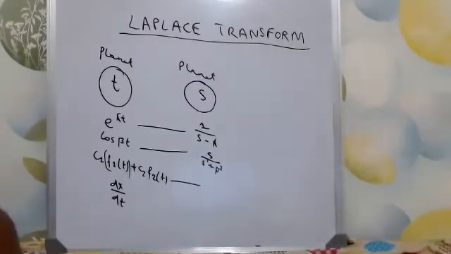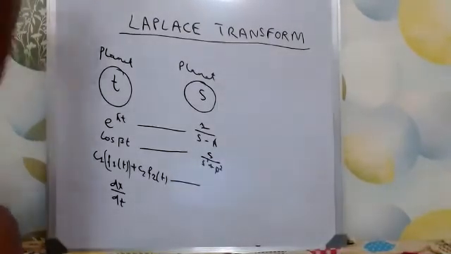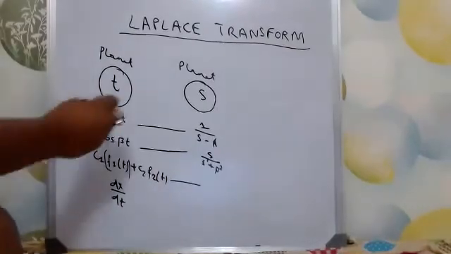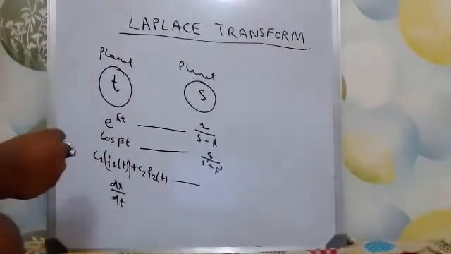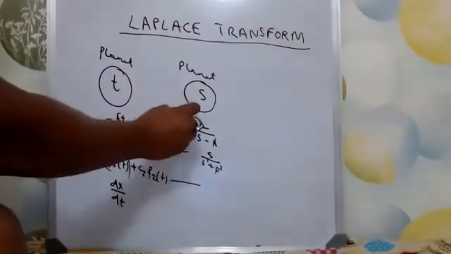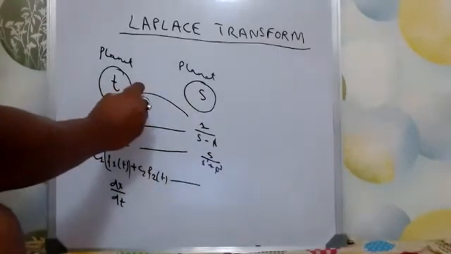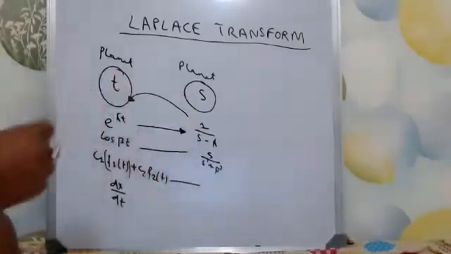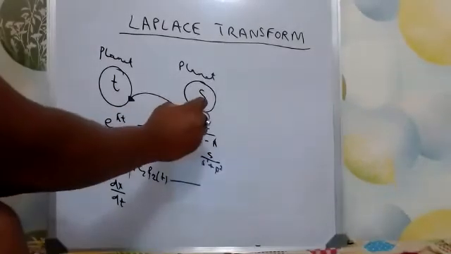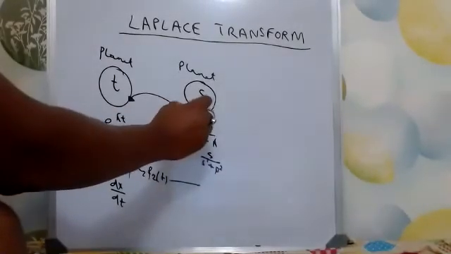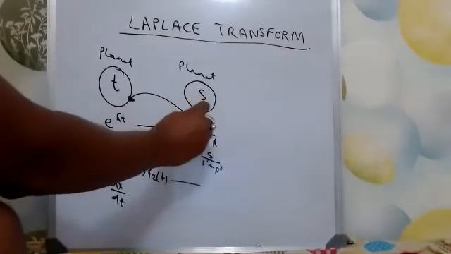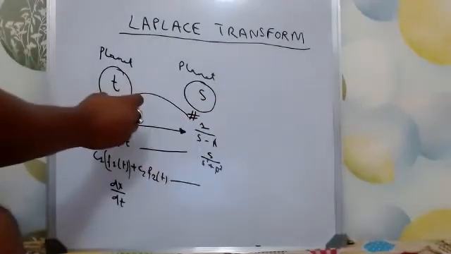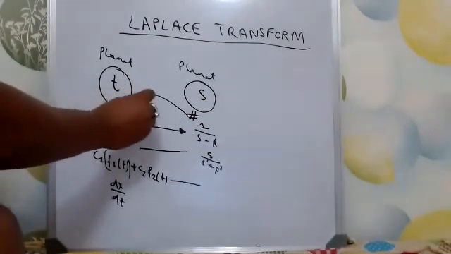But whatever I solve will be in planet S only, right? But we want its corresponding value in t, because ultimately we want to solve this and get a value in t. So what do we do? We inverse transform. So you transform and then inverse transform. So you got a solution, and the solution will come here and become at the rate.